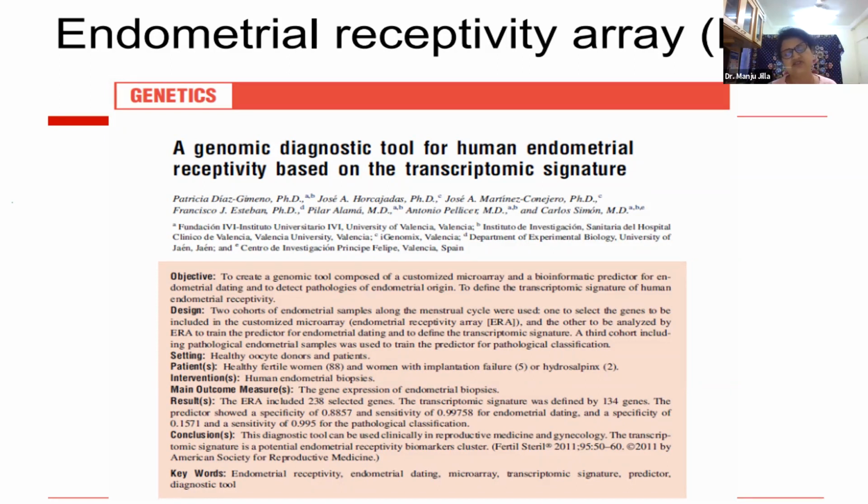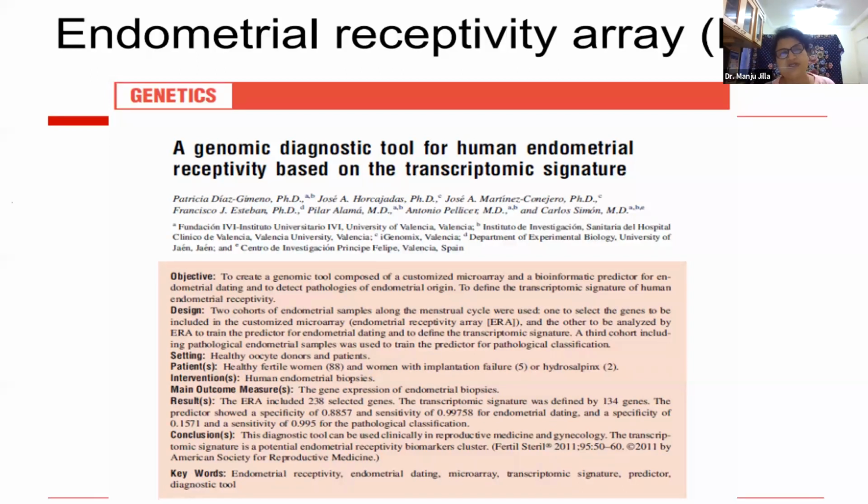So their signature, their upregulation, is checked on this microarray chip. What they do is they take a natural cycle, they see the ovulation, and then they take endometrial biopsies on day 5, day 7 post ovulation and day 9, and they check when these genes are highest or upregulated, and that they say is the day of embryo transfer. So that is ERA, or endometrial receptivity assay.